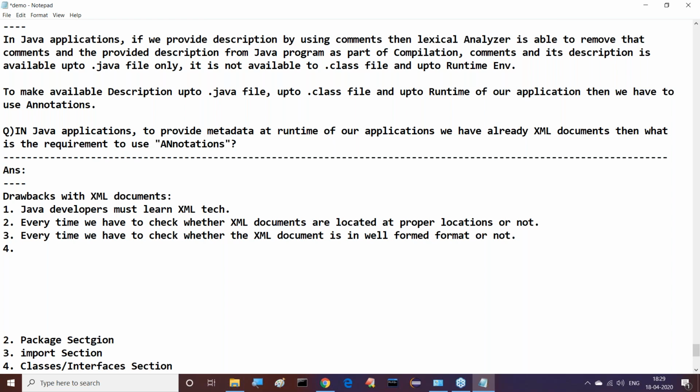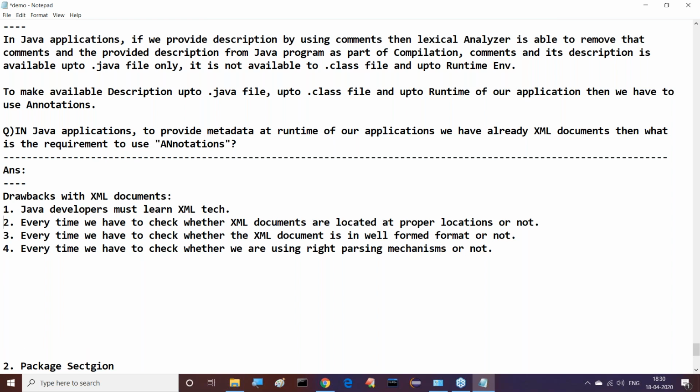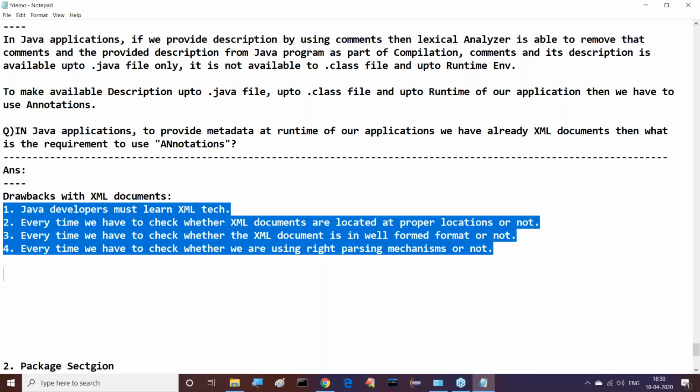Right, sir. The other one is which one? If you want to read data from XML documents, then definitely we have to use parsing mechanisms. Some parsing techniques we have to use, like a SAX parser or a DOM parser. A number of parsing techniques are available. So what do we have to do now? Every time we have to check whether we are using the right parsing mechanisms or not. That's it. Now it's totally clear what point I'm telling you.